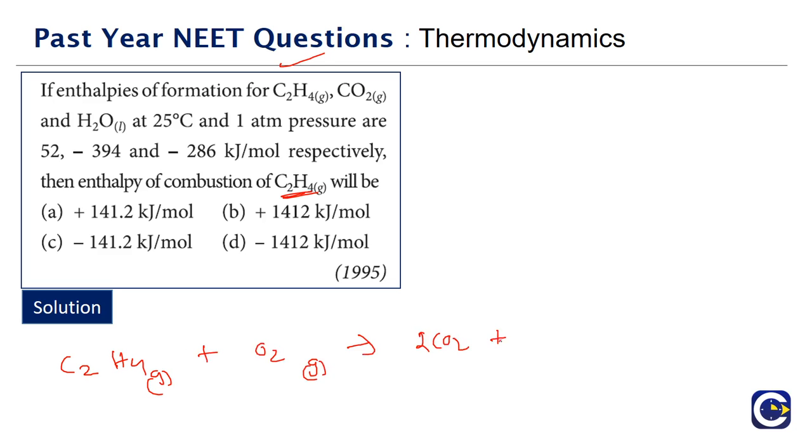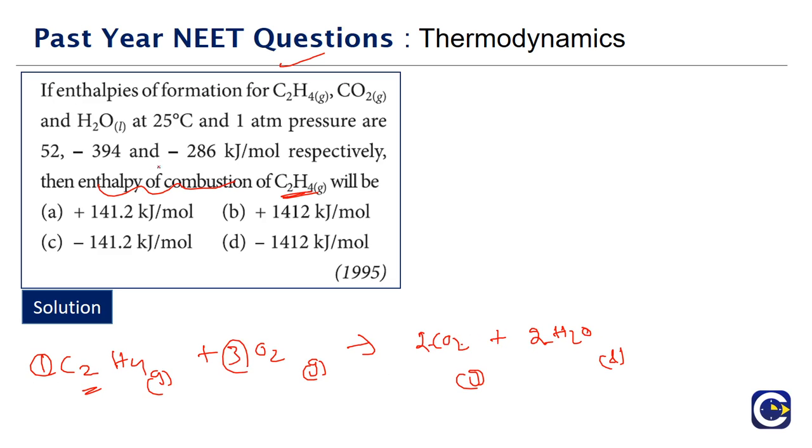2CO2. Enthalpy of combustion means we have to take 1 mole of C2H4. That is the definition of enthalpy of combustion. So 1 mole of C2H4 on combining with oxygen gas will produce, carbons has to be balanced, 2CO2 plus we have 4 H, means 2H2O. This is gas, this is a liquid. Now what must be the oxygen balance? Here we have 2 2s are 4 and 2 6, so it will be 3O2. Now this is the overall reaction.